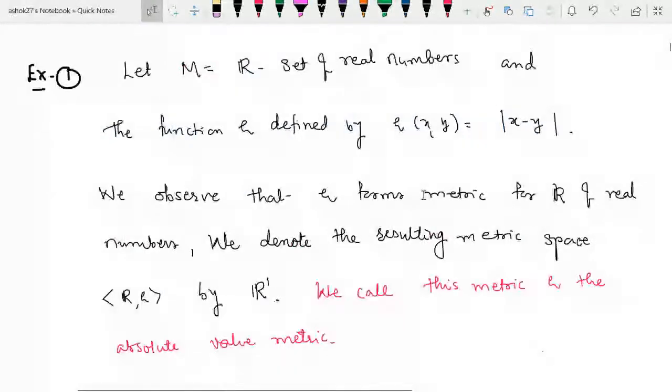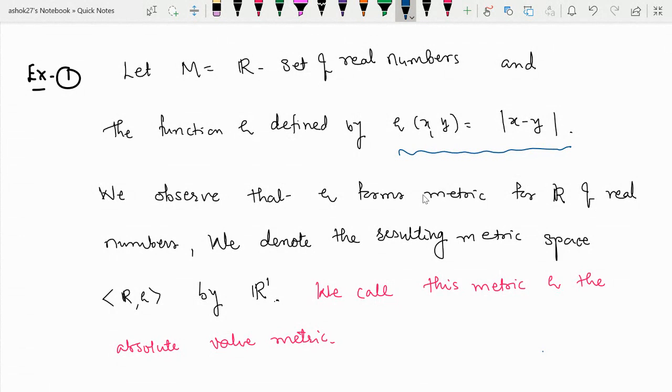Let's suppose capital R is the set of real numbers and the function rho is defined by rho of xy equal to mod of x minus y. Actually, this is your usual distance. How do you find the distance between any two points? Suppose these points are x and y. You can find this distance by mod of x minus y.